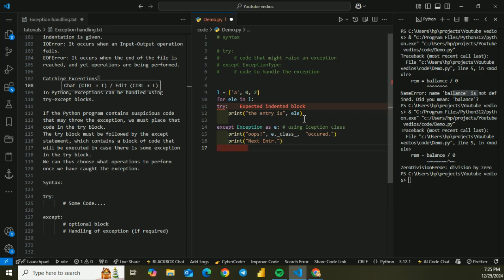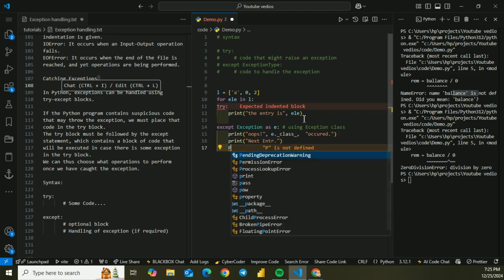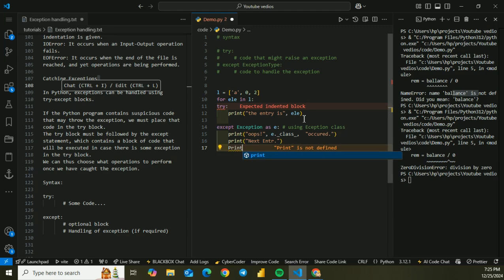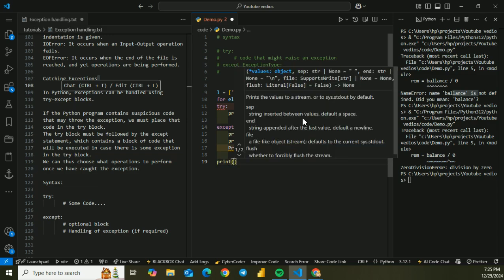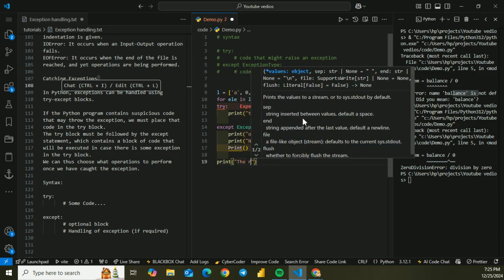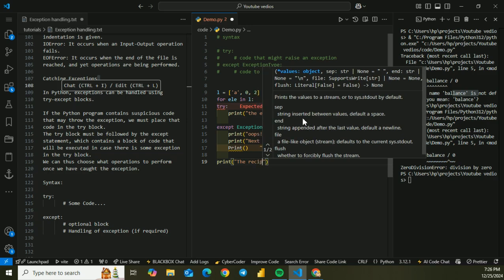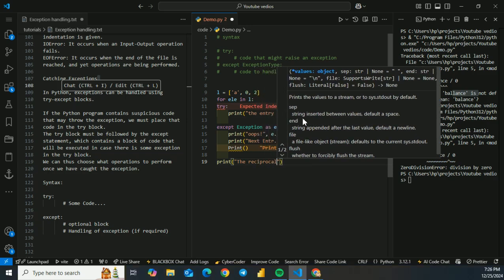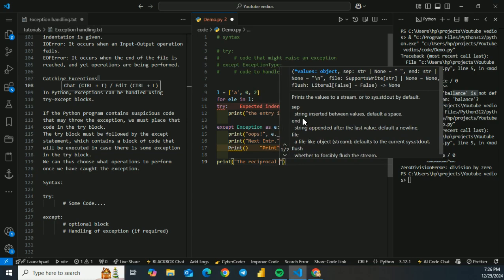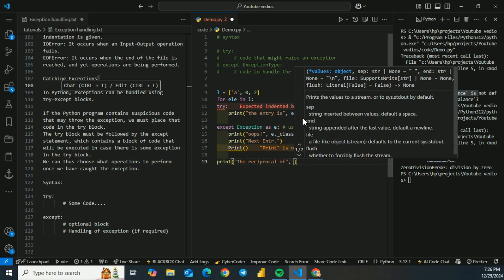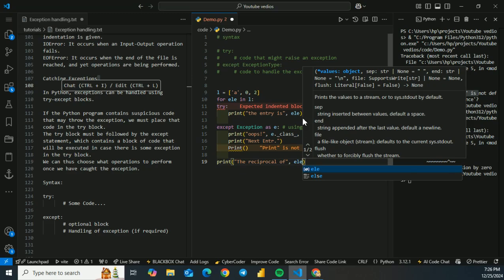Now also print with brackets, close the bracket, and let's get out and write print the reciprocal of, comma, array, comma.